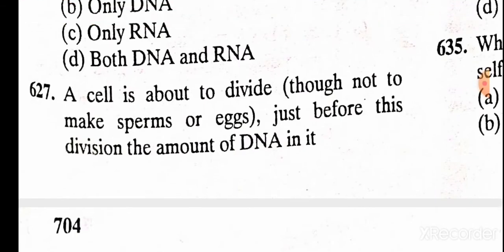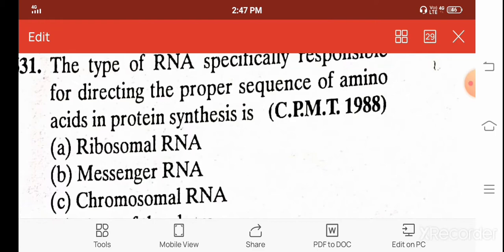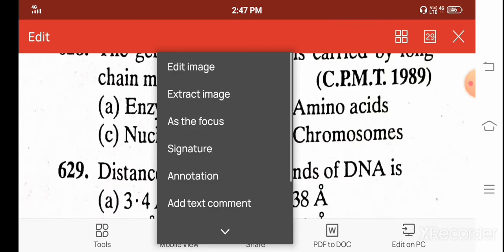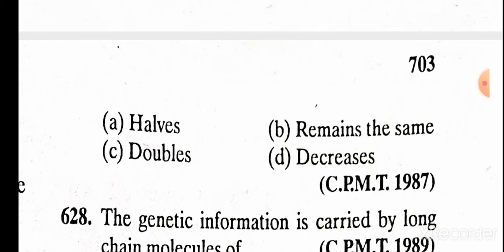A cell is about to divide, though not to make sperm or egg. Just before this division, the amount of DNA is: A. half, B. remains the same, C. double, and D. decrease. And the correct answer is C, double.